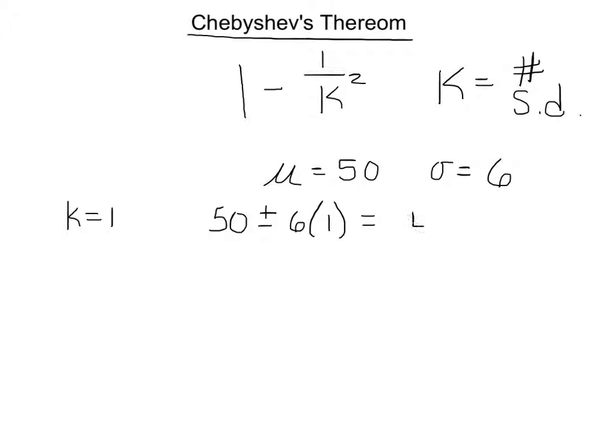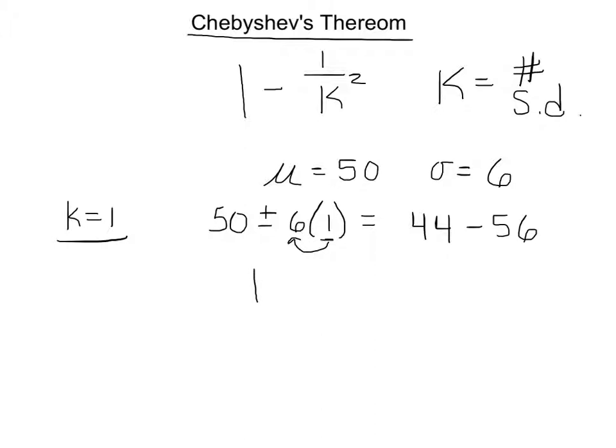And that will give me 44 to 56. One deviation away, so I take one deviation and I add and subtract it.